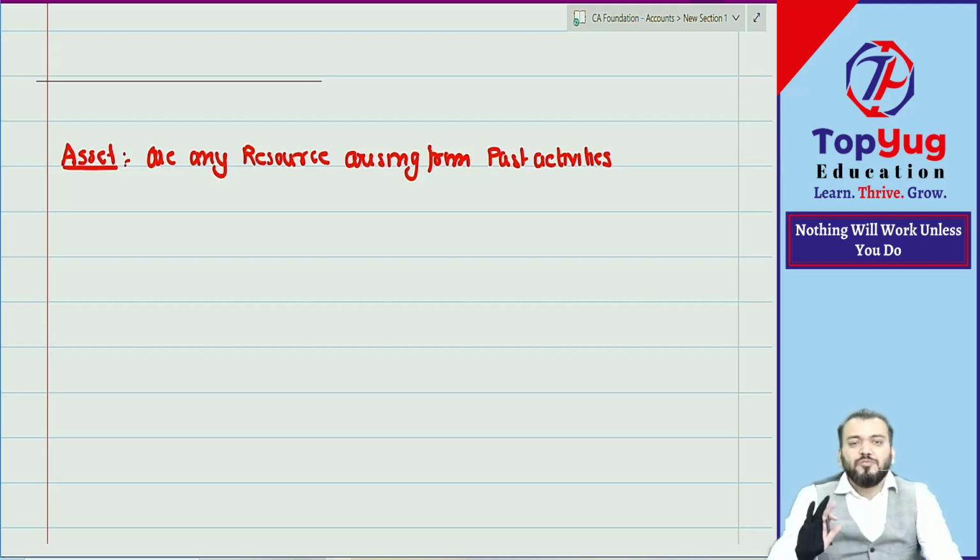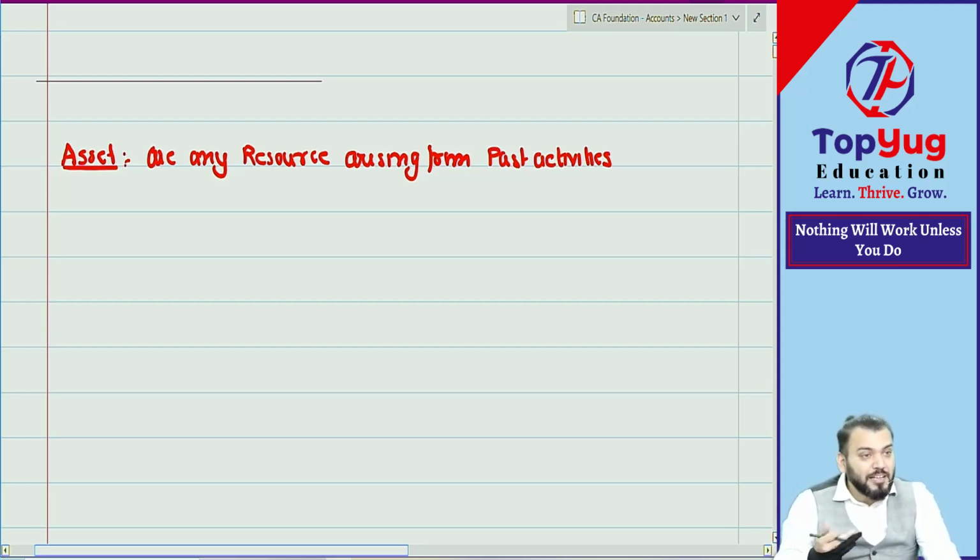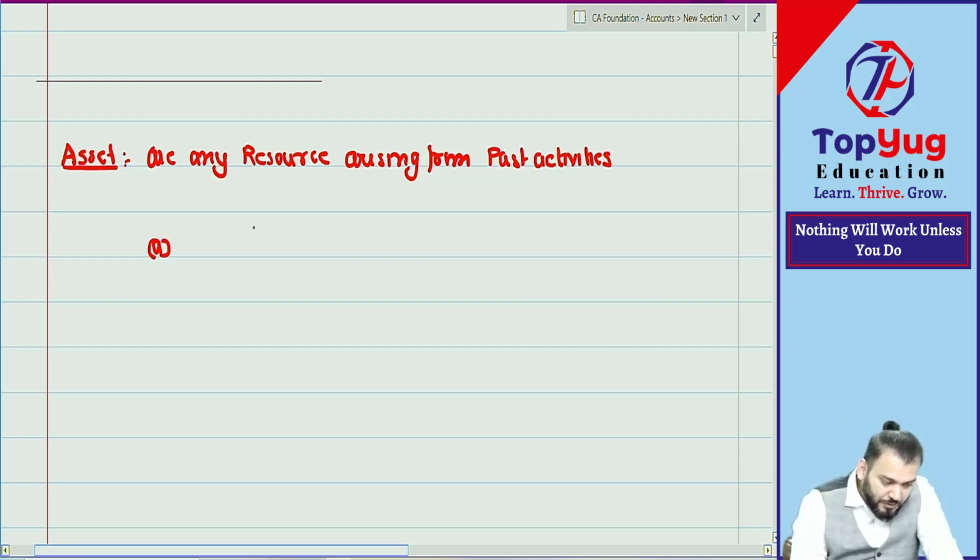Are you getting? If suppose you will purchase a machinery in future, that is not an asset right now. If you have done a contract to purchase a machinery in future, that is not your asset right now. But if you have already purchased a plant or machinery, then it arises from past activities. Correct? Understood? Point number A.